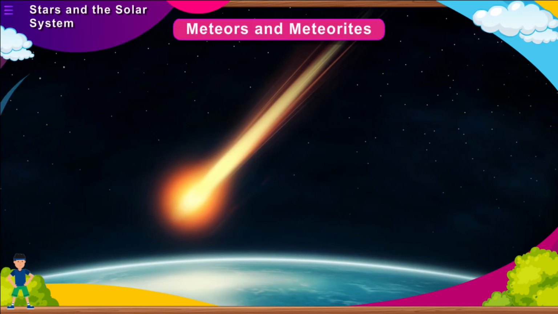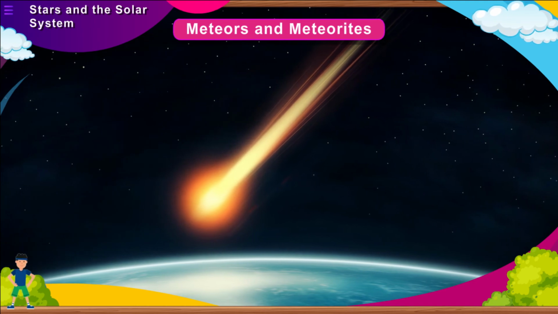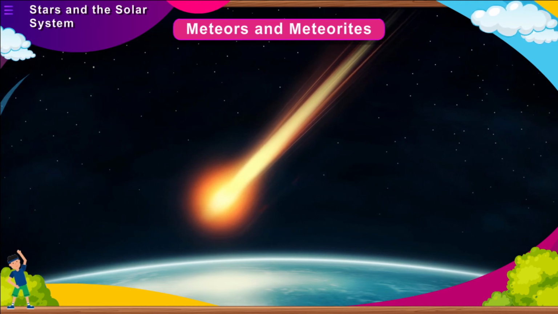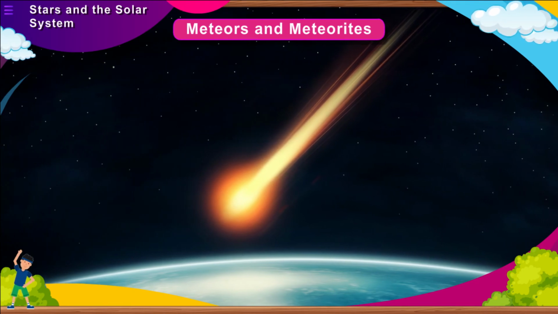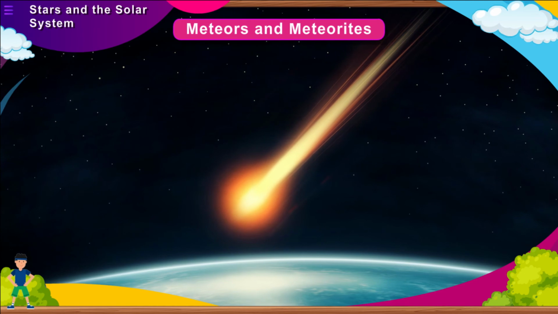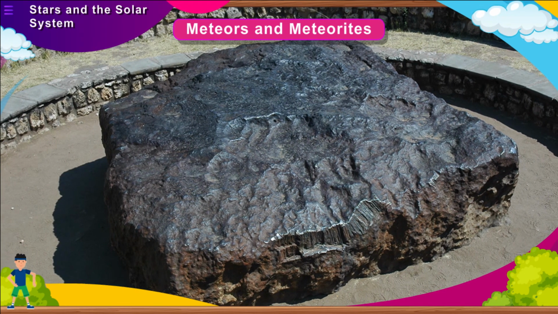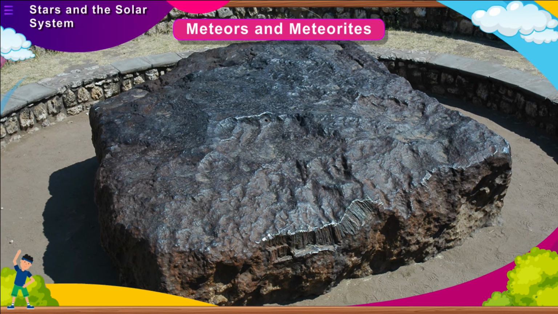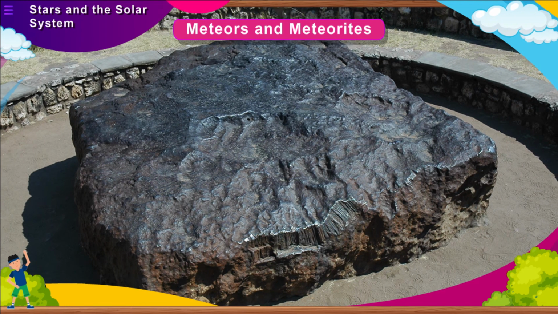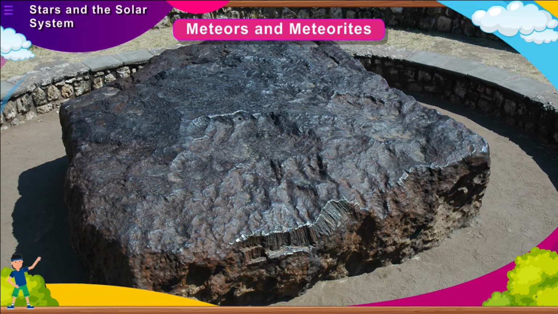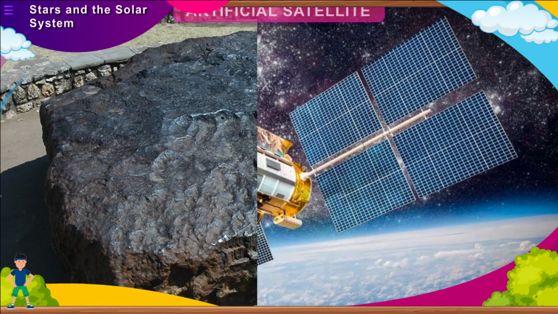Meteors and meteoroids. Meteors are small heavenly pieces of stones and metallic rocks that travel at a high speed. When a meteor enters the Earth's atmosphere, it gets heated and becomes visible. The part of the meteor which does not burn on entering the atmosphere of the Earth falls down as a meteorite. The size of meteorites varies from a small pebble to blocks weighing a few tons.